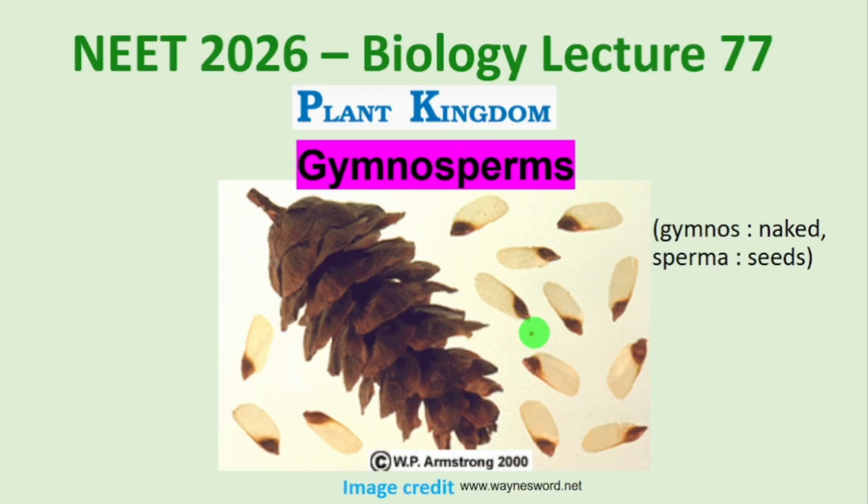See, seeds look something like this. This part is the seed and this is a wing-like structure. So wind not only helps in pollination, it also helps in seed dispersal.